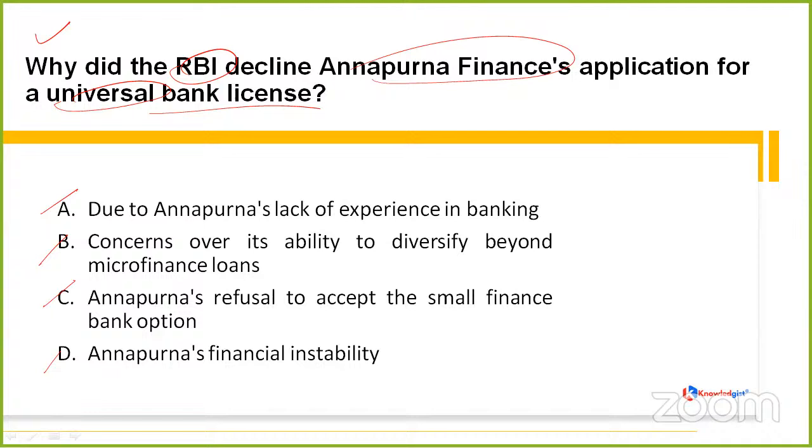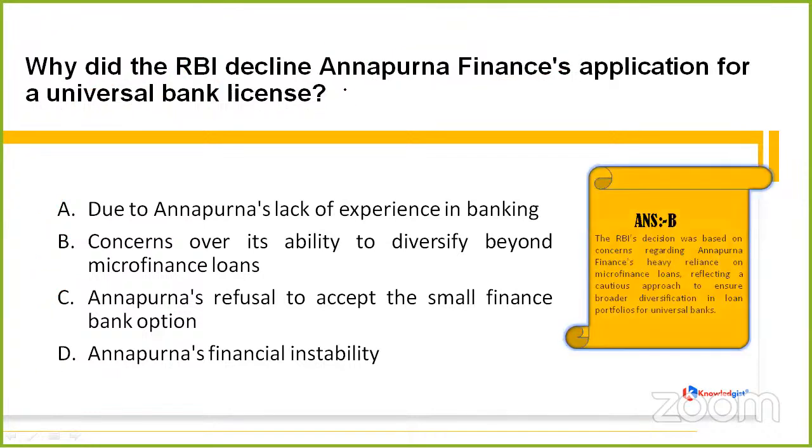Great. Anyone else is aligned to answer? Okay. No one. So the correct answer, friends, is option B, which means RBI has declined Annapurna Finance's application for a universal bank license because of concerns over its ability to diversify beyond microfinance loans. Okay, so yeah, that's about it.